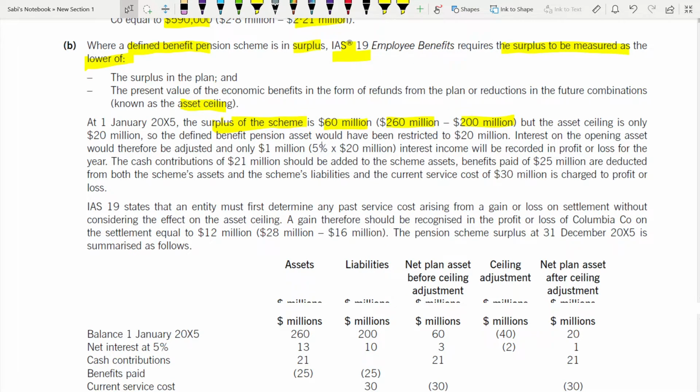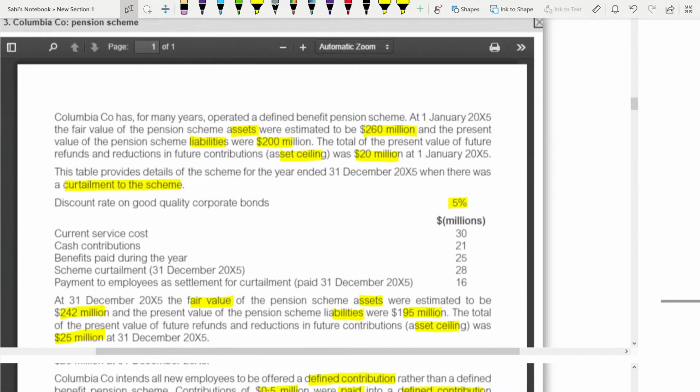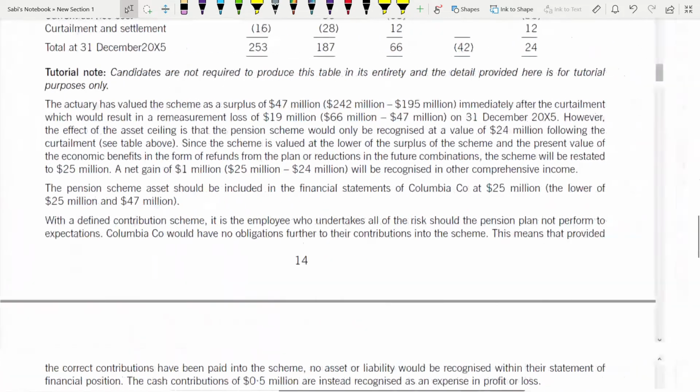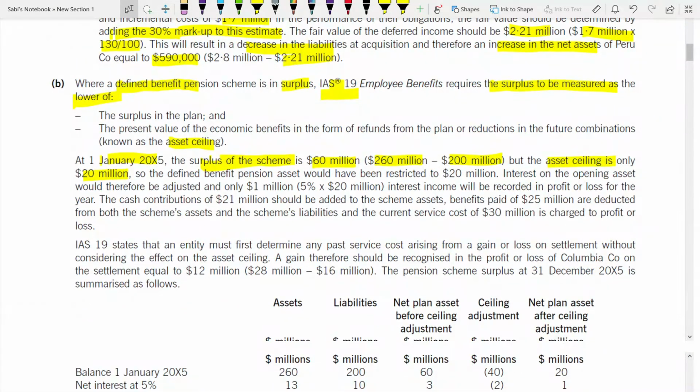But the asset ceiling is only 20 million at 1st of January 2005. I have underlined it also. So the defined benefit pension asset would be restricted to 20 million, the lower of 60 and 20.